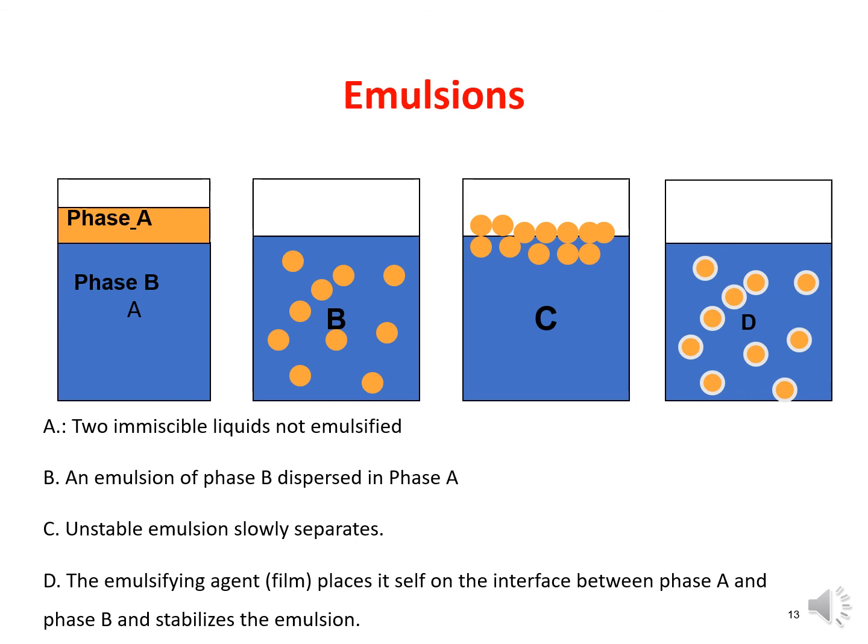So, to stabilize the emulsion, the third ingredient, that is the emulsifying agent, is very important, and it is used in a specific way and manner in emulsions to make them stable. Proper selection and proper concentration of the emulsifying agent is a main factor which will affect the stability of the emulsion.